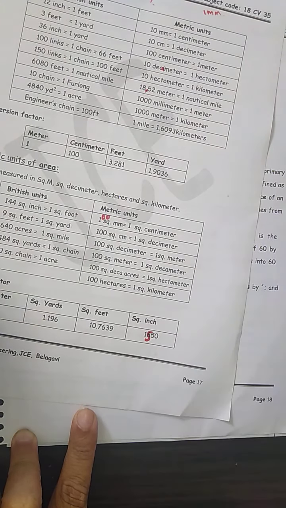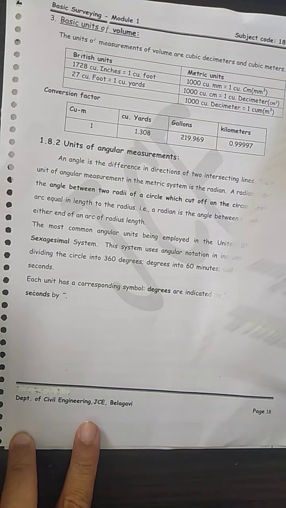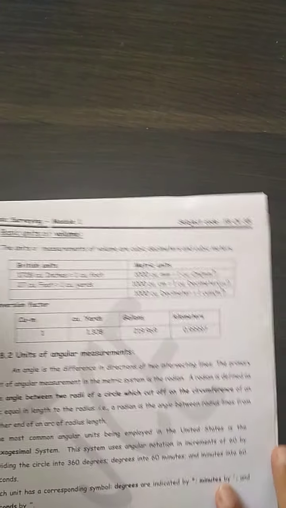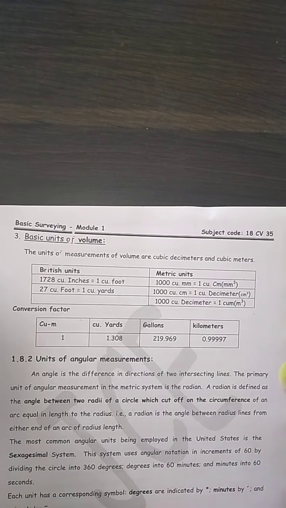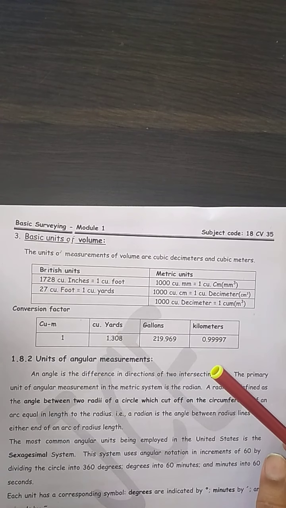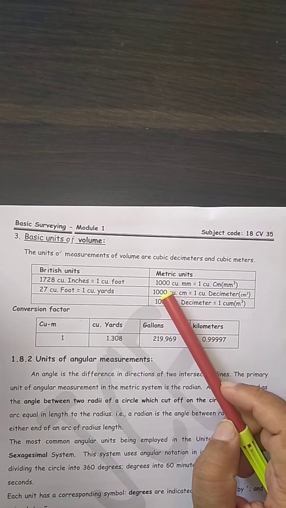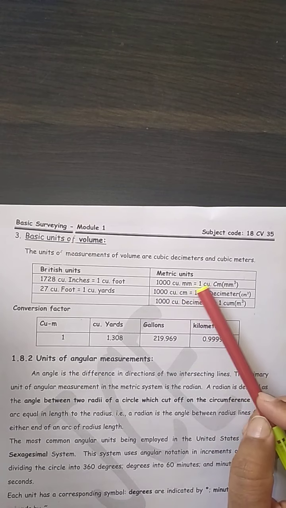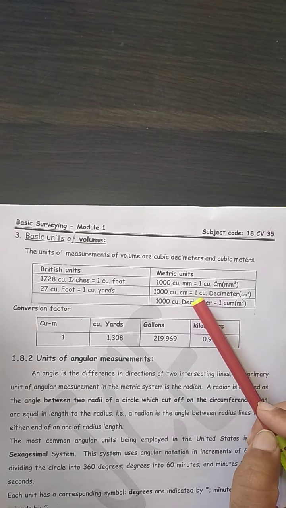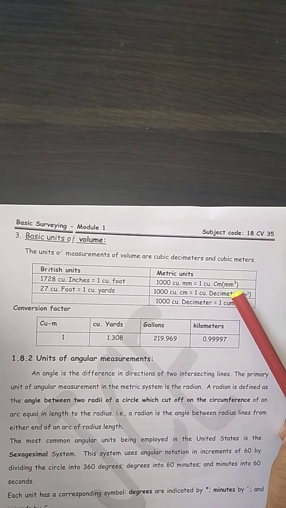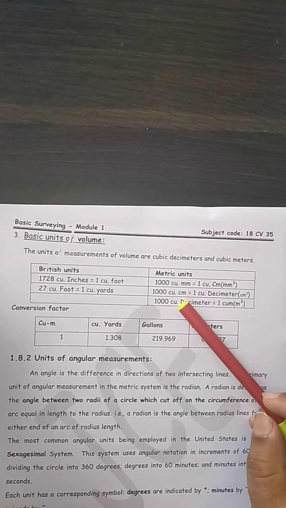Next we are going to study the units of volume. Volume comes under three-dimensional units. Here, 1000 cubic mm is equal to 1 cubic centimeter.